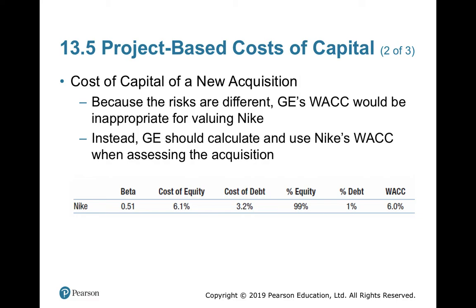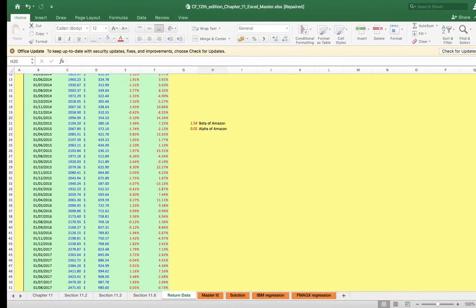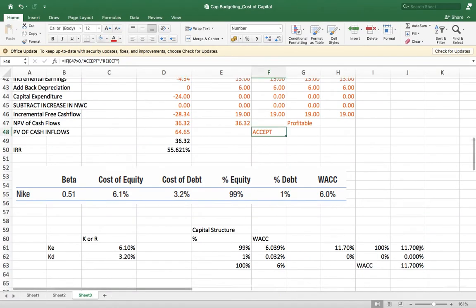Cost of debt is Nike's YTM on its debt, that is 3.2%. The percentage of equity is 99%, the percentage of debt is 1%. See the difference now? General Electrical has a substantial amount of debt, isn't it? What is the total debt in General Electricals?